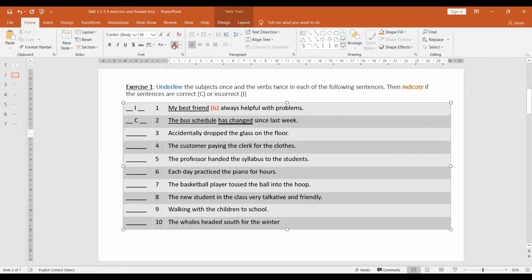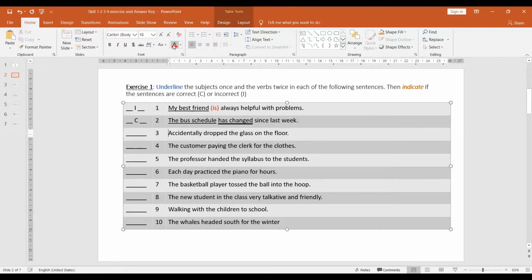"Accidentally dropped the glass on the floor." Basically, in an oral sentence, when you're speaking orally, this can work without the subject. Oh, accidentally dropped the glass on the floor, I'm gutted.